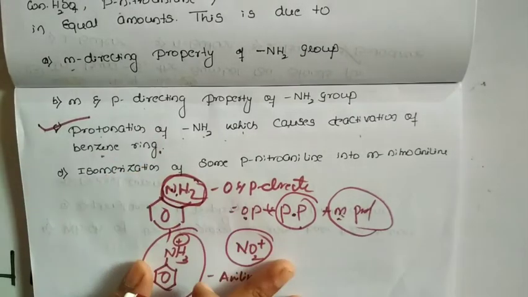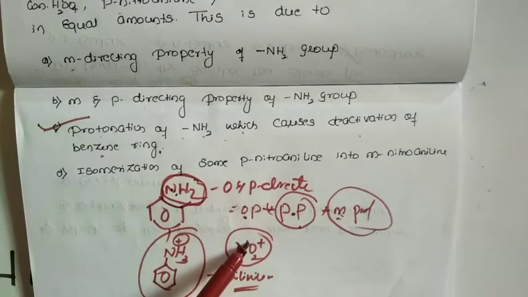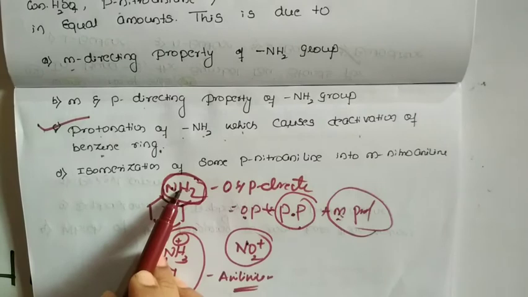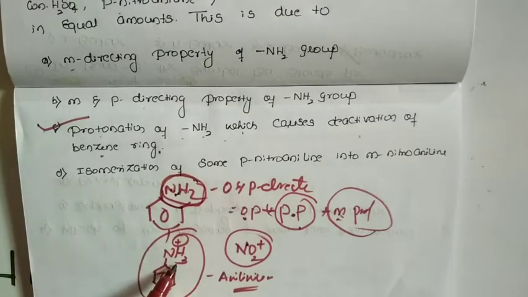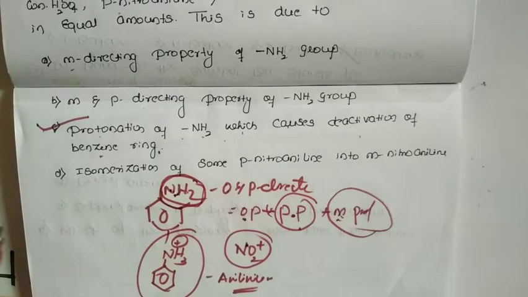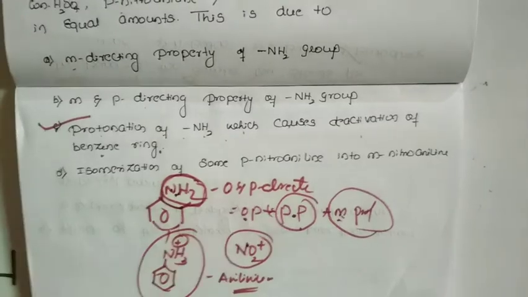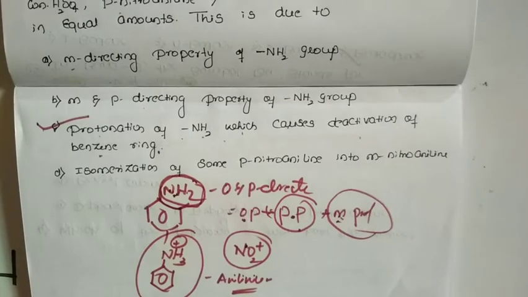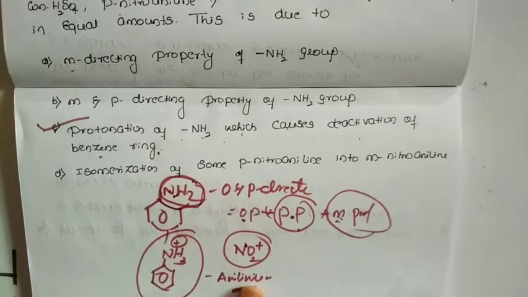So I have given extra information: the electrophile which is formed, what is the role of amine, how it is protected, and how anilinium ion is formed. These are all the extra information you have to concentrate on. So this is about the 2019 second question. Only 2 questions were asked in 2019. So let us move to the next one.